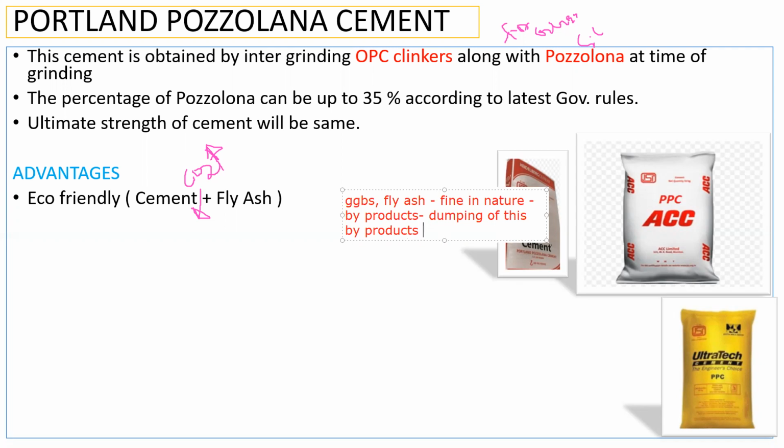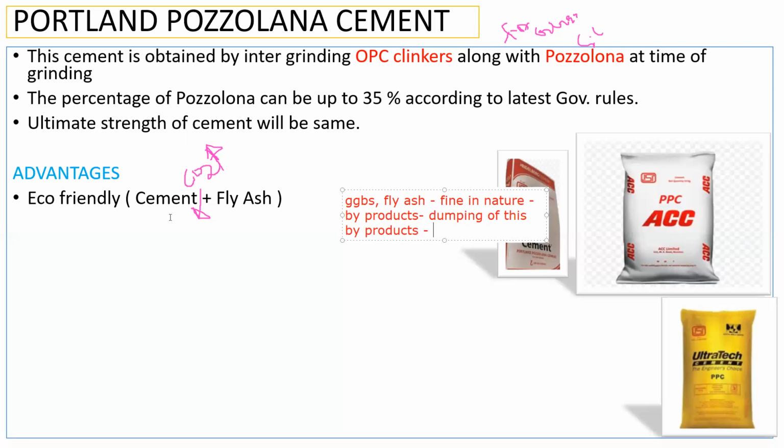Second, let us say you got enough space to dump. Since they are very fine in nature, they come into the environment, and there is a chance of people swallowing that. Since they're very fine, again there is a health problem. So from the government point of view, I want this fly ash and GGBS to be consumed. So who is going to consume? We in the cement industry try to consume this. So that is why it is eco-friendly.